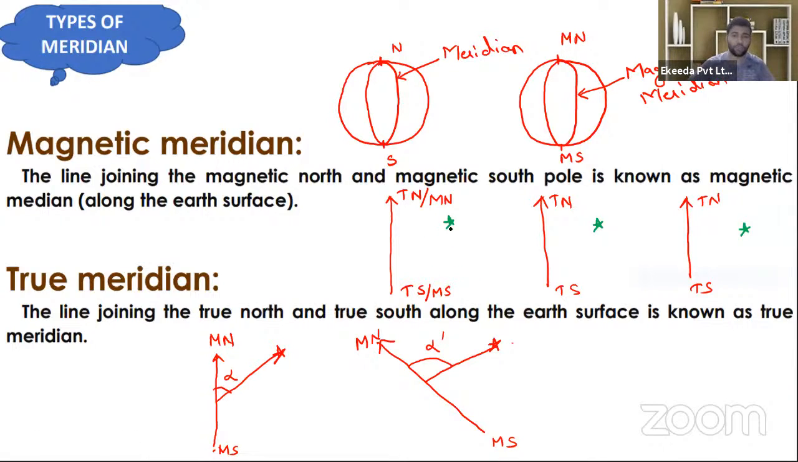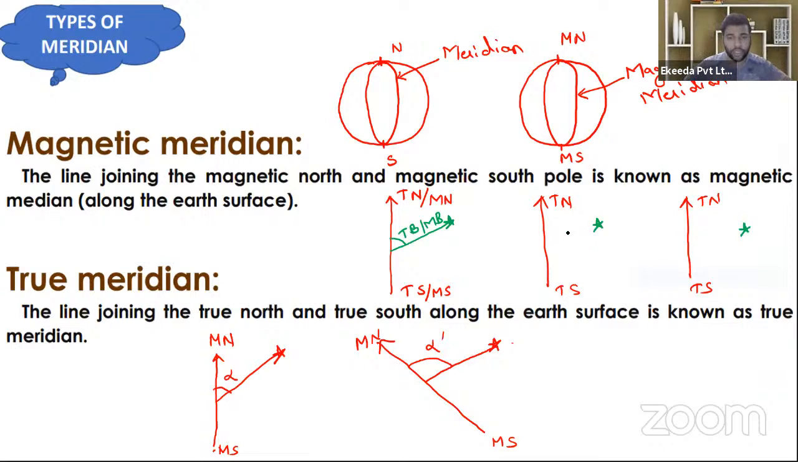Very good. Zero. Now suppose that an object is lying here. The angle from the true meridian is known as the true bearing, and the angle from the magnetic meridian is known as the magnetic bearing. Today, both the meridians are coinciding with each other. That's why the true bearing and magnetic bearing will be the same for this line. Okay.